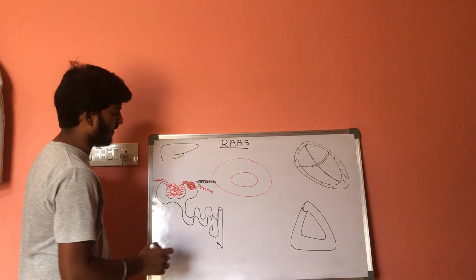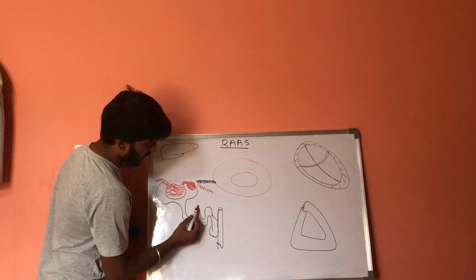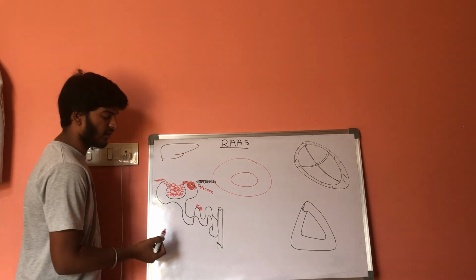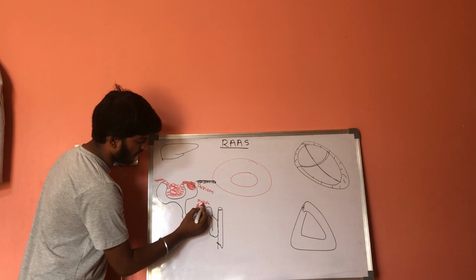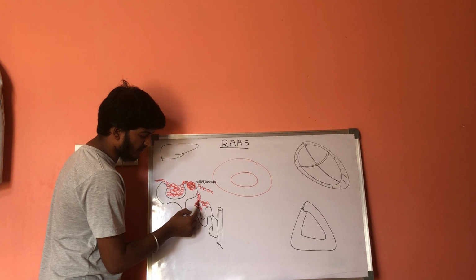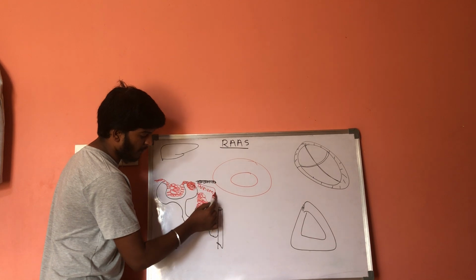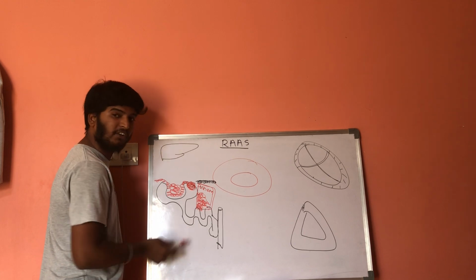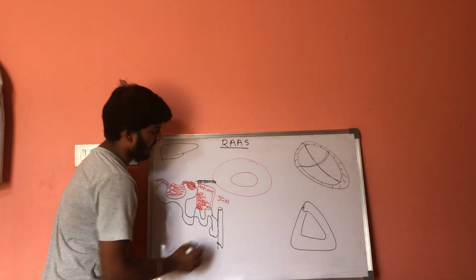Pulkyson cells. Now there is one more type of cells which are present here, on the DCT. These special type of cells are macula densa, and in between there is special connective tissue. So all these Pulkyson cells along with some connective tissue and the macula densa are called the juxtaglomerular apparatus.